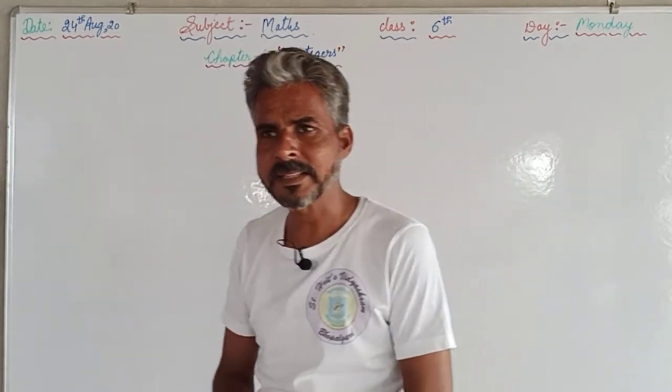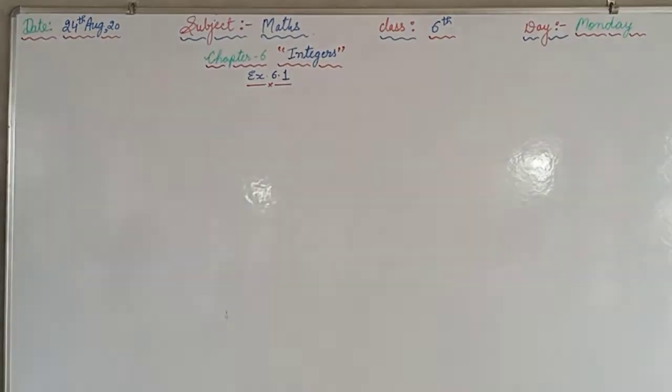This video is for class 6 and the subject is maths, and we are continuing the same chapter, chapter number 6, and the name of the chapter is integers. As you all know, we have already started exercise 6.1 and we have already completed questions 1, 2, 3, 4, and today we will discuss question number 5. We will not actually solve that question on the board, we will discuss only, and afterwards from 6 onward we will solve the questions.